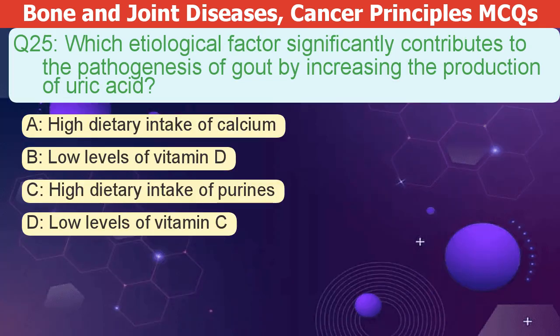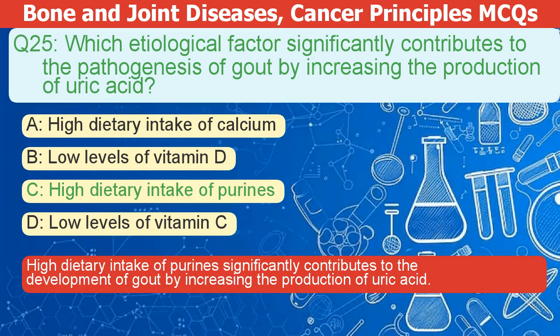Which factor most increases uric acid production, leading to gout? A. High calcium intake. B. Low vitamin D. C. High purine intake. D. Low vitamin C. The correct answer is C. High dietary intake of purines significantly contributes to the development of gout by increasing uric acid production.